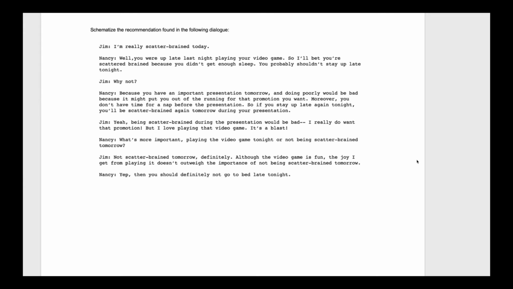So what I have here is an example of a recommendation argument. In fact, it's a little dialogue, and within the dialogue, there is a recommendation argument. So what I'm going to ask you to do is schematize the argument here. In fact, I'm going to ask you to do two things. One, schematize the argument here, and then number two, look at your diagnostic tributary and label the support as trace